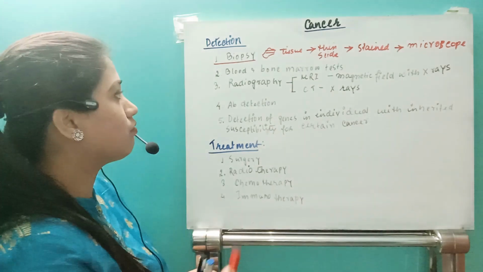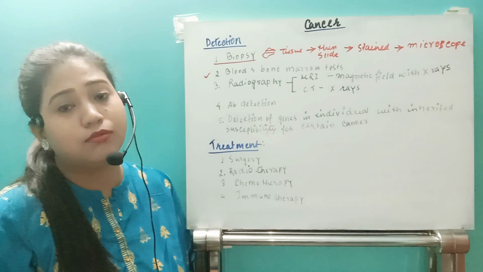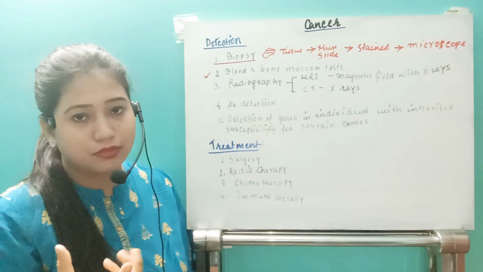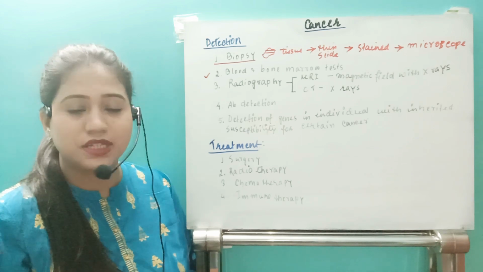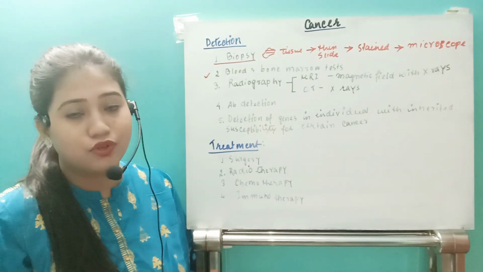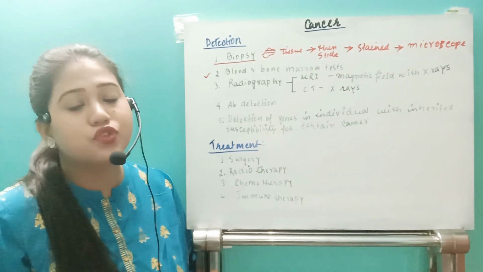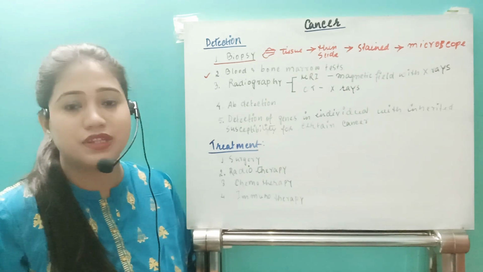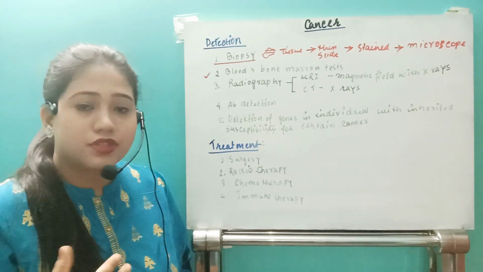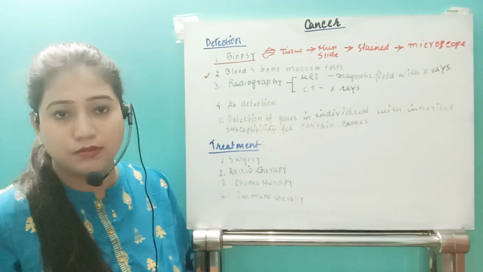After that, the second one is blood and bone marrow testing. In blood and bone marrow testing, suppose blood is taken in a test tube. In our blood, we have all types of components in their specific percentages, right? If it comes to RBC, RBC should be present at 4.5 to 5 million per cubic millimeter. Similarly, WBC should be around 6,000 per cubic millimeter.